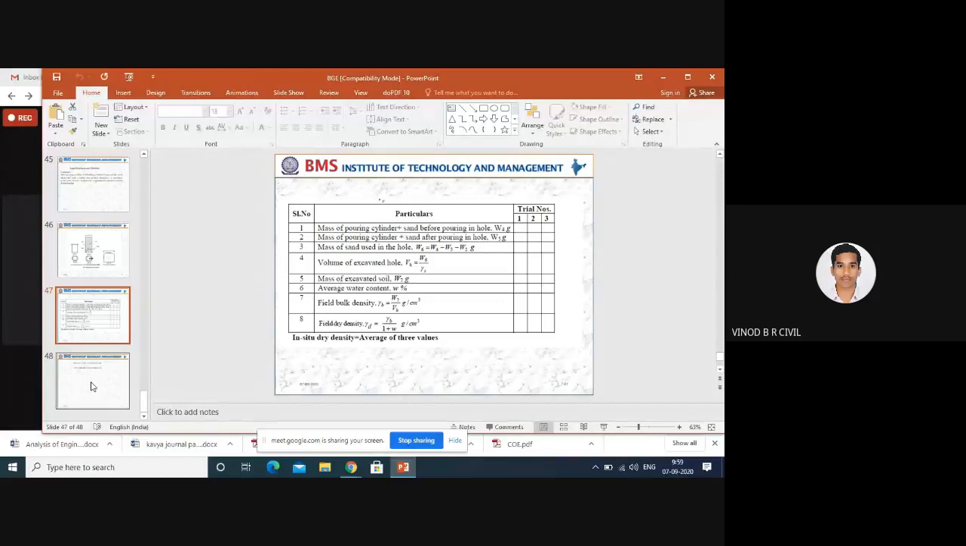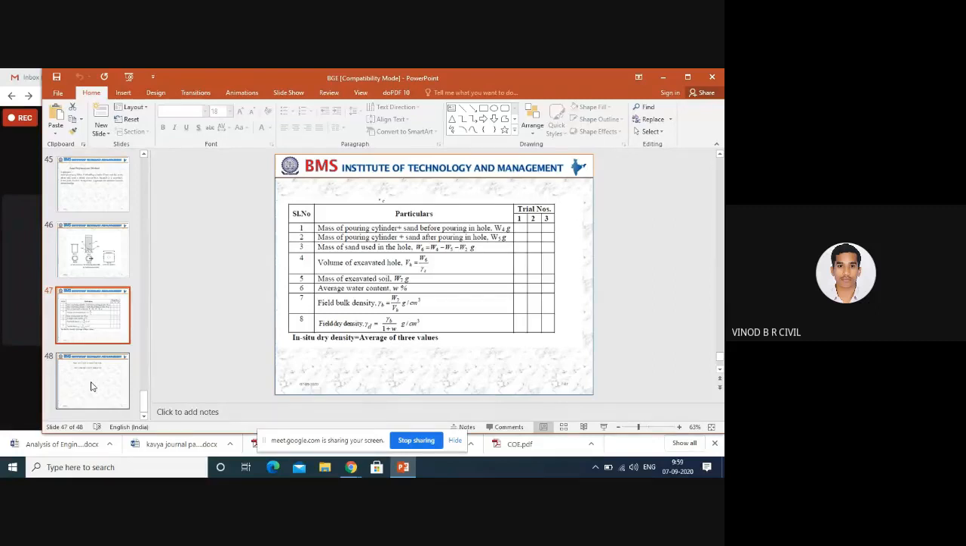Afterwards, field dry density. Again, in the core cutter method also, we follow the same mathematical expression. That is gamma D is equal to gamma B divided by 1 plus W. Means usually these two methods, the core cutter method and the sand replacement method, are the two methods we use to find out the density of soil for both cohesive soil and cohesionless soil.